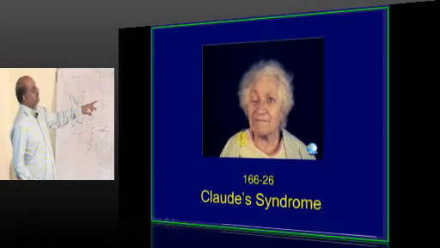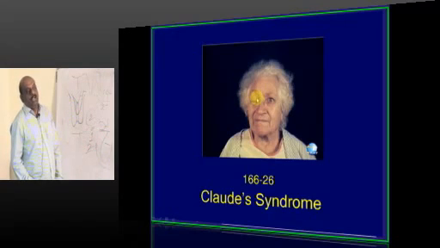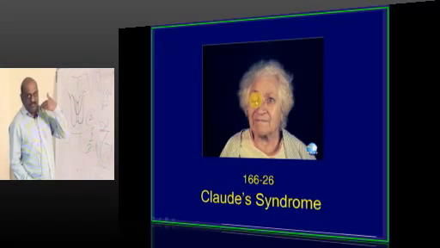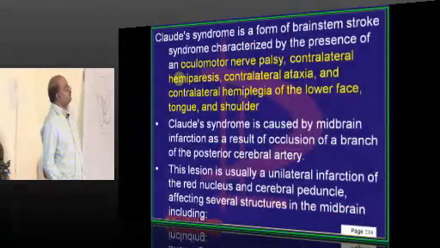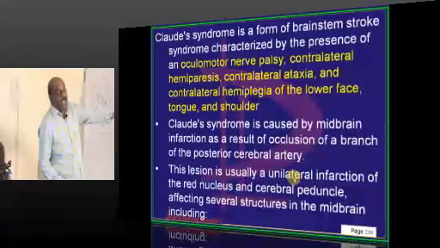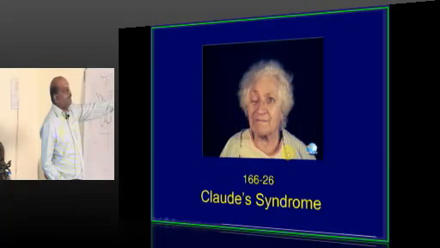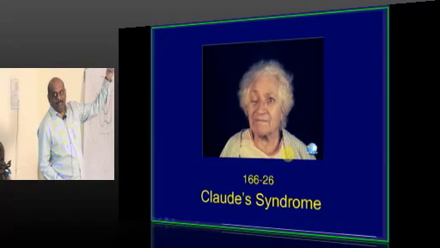So in a clot, basically there is development of oculomotor nerve palsy, hence levator palpebrae superioris is affected, hence there is a ptosis. So what is the combination? Oculomotor palsy, contralateral hemiparesis, and contralateral ataxia and contralateral hemiplegia of the lower face, which is of the UMN type due to the interruption of the corticobulbar fibers.